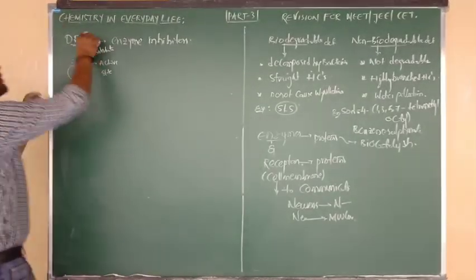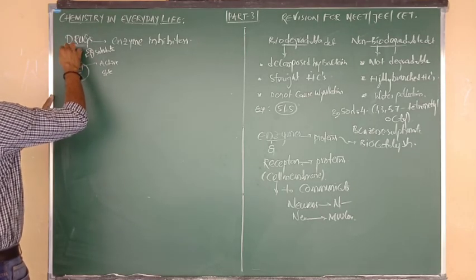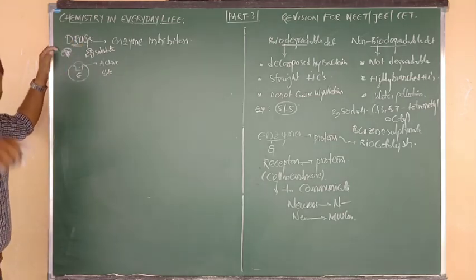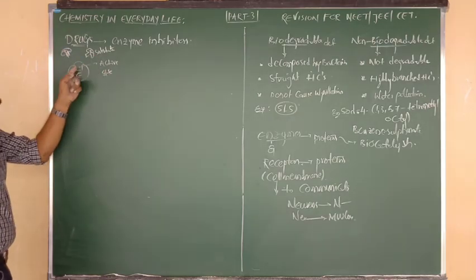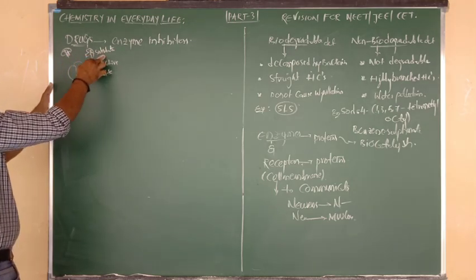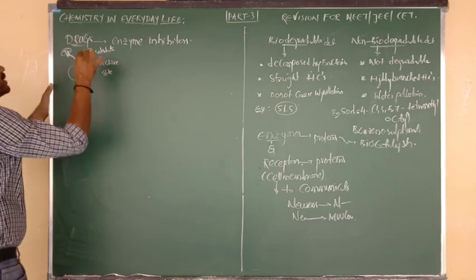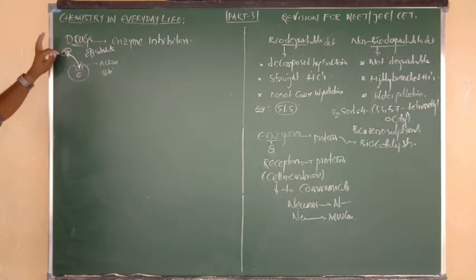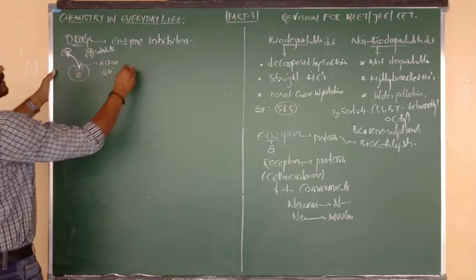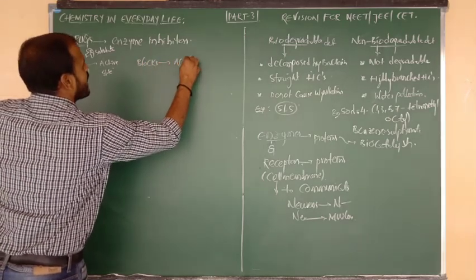But in the presence of a drug, D indicates drug, the drug will compete with the substrate to occupy the active site. So the drug is competitive with the substrate to occupy the active site. Now the drug will occupy the active site of the enzyme. That means drugs can block the active site of the enzyme.